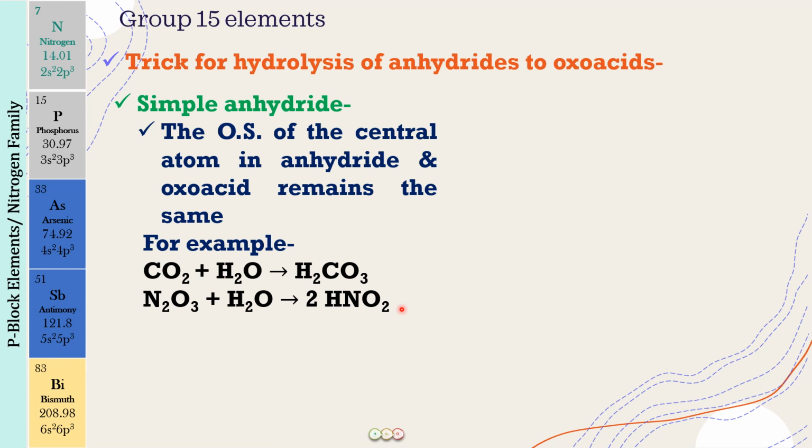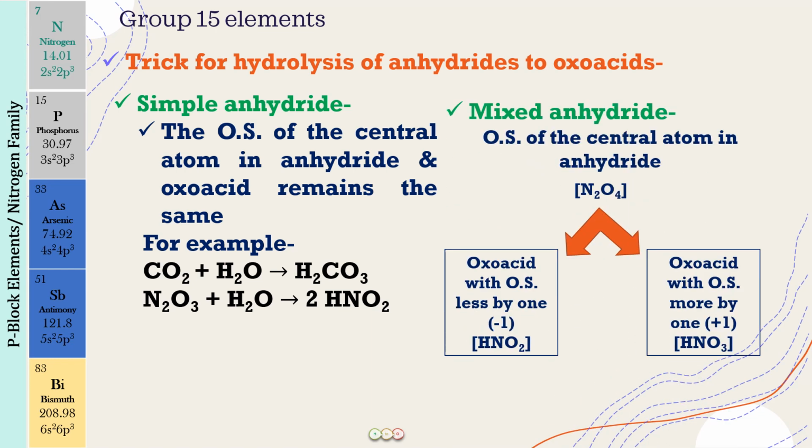So you are going to get the oxidation state of the central atom in the anhydride and the oxo acid to be the same. But when it is a mixed anhydride, now you know how to differentiate between mixed and simple anhydrides. Now we are going to see what oxo acids we get from a mixed anhydride. In a mixed anhydride, you are going to get two oxo acids.